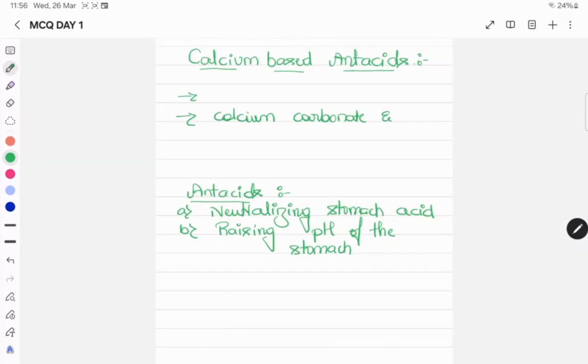Some information: the calcium based antacids include calcium carbonate, and also calcium carbonate with magnesium hydroxide. What is the main function of antacids?